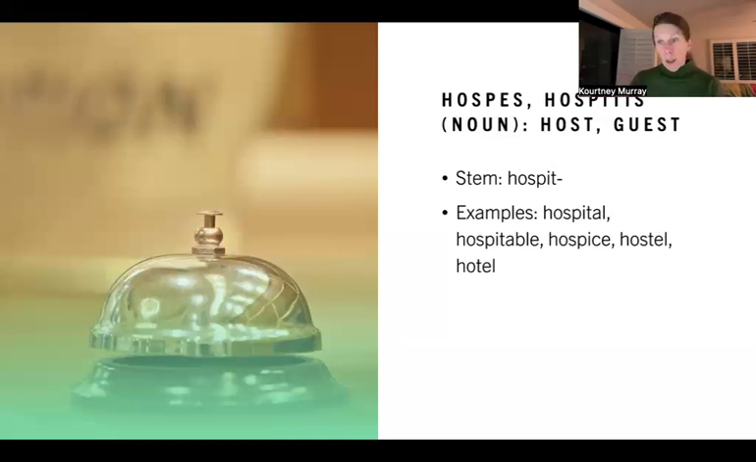But it's not just like you're coming home, right? There's a sense of exchange. And so for some words like hospital and hospice in particular, there's much more of a sense of caregiving. Hostel and hotel are obviously much more kind of an exchange of services. And the word hostile is not related to this. Hostile is different. So, yeah, okay.